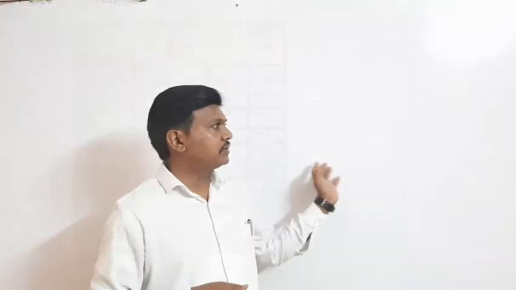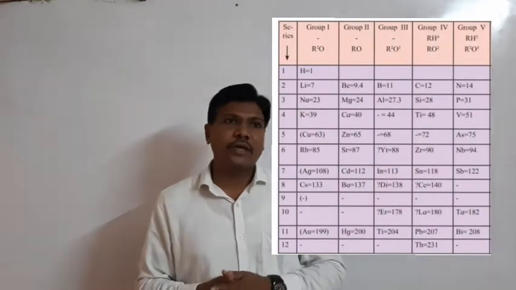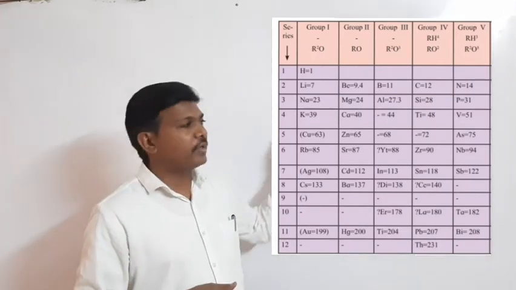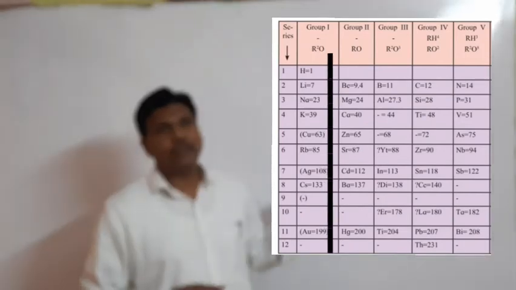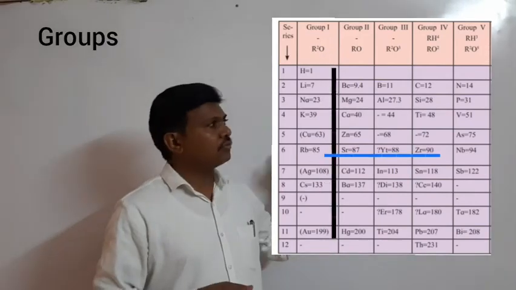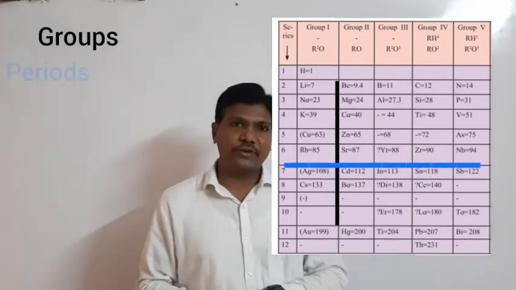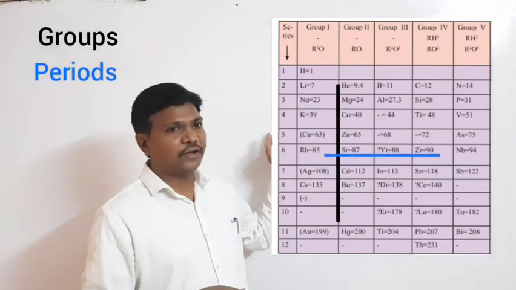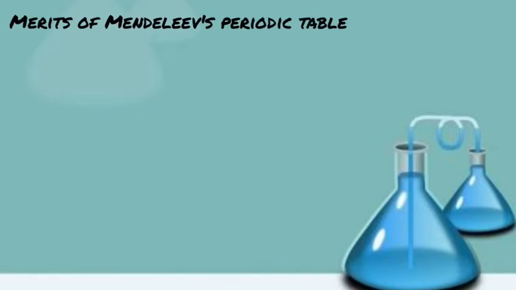Let's see these tables. Student, here the vertical columns in Mendeleev's periodic table are called groups and the horizontal rows are called periods. Let's see the merits of Mendeleev's periodic table.